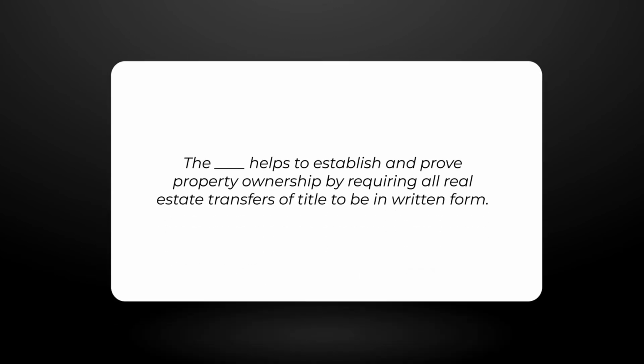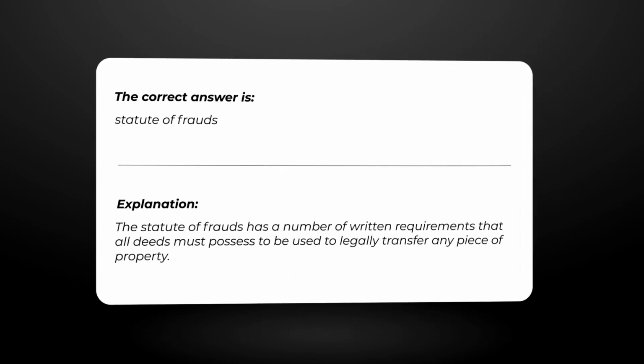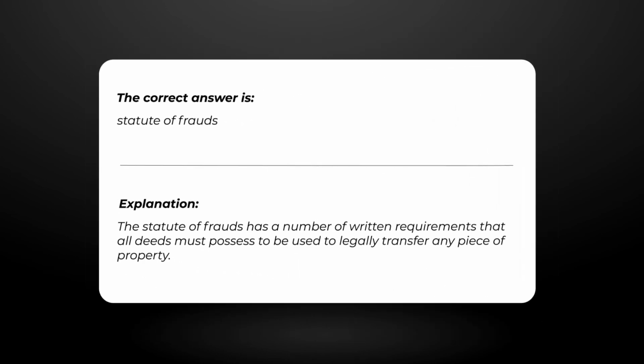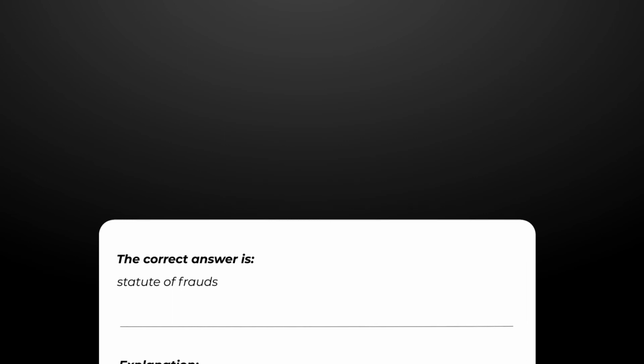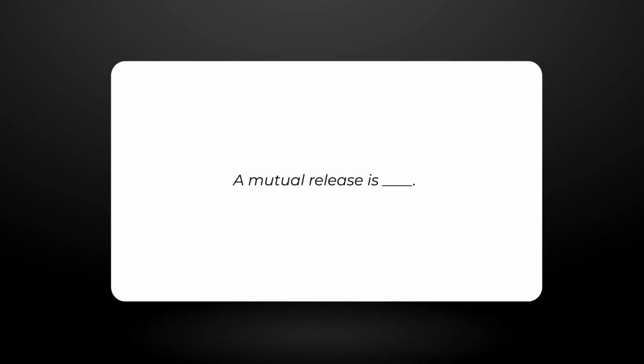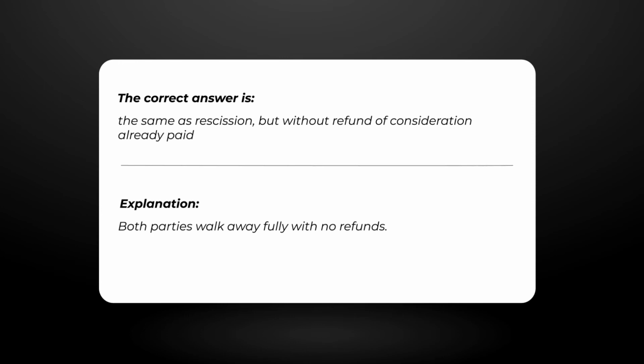The... helps to establish and prove property ownership by requiring all real estate transfers of title to be in written form. The correct answer is Statute of Frauds. Explanation. The Statute of Frauds has a number of written requirements that all deeds must possess to be used to legally transfer any piece of property. A mutual release is... The correct answer is the same as rescission, but without refund of consideration already paid. Explanation. Both parties walk away fully with no refunds.